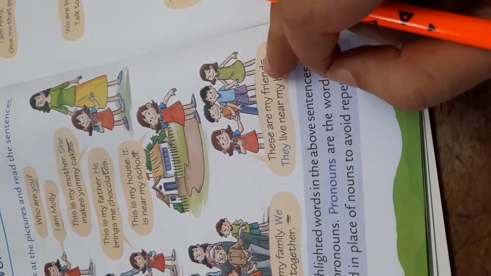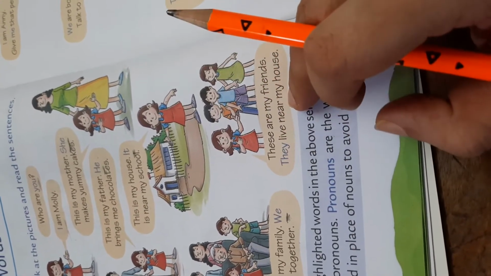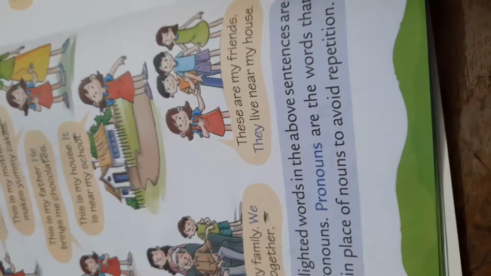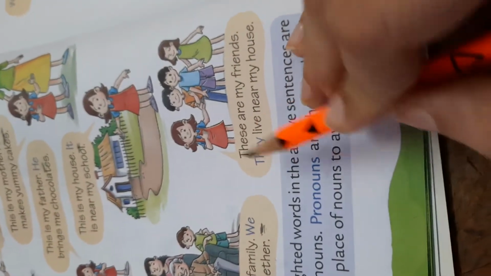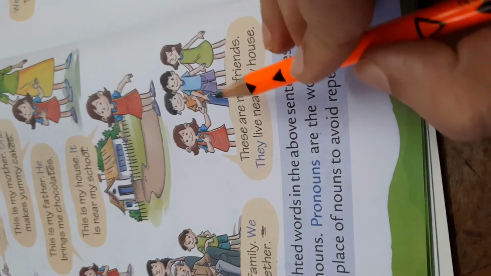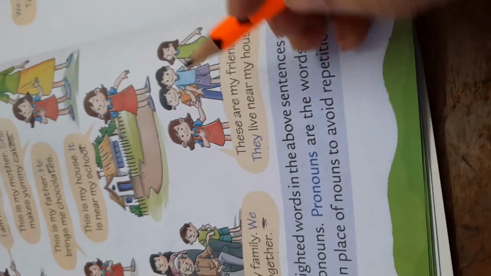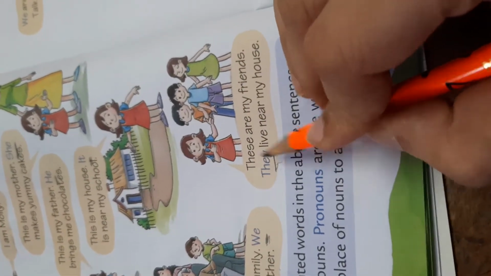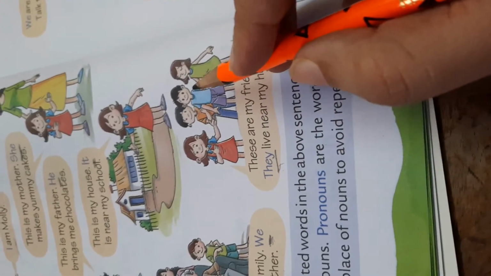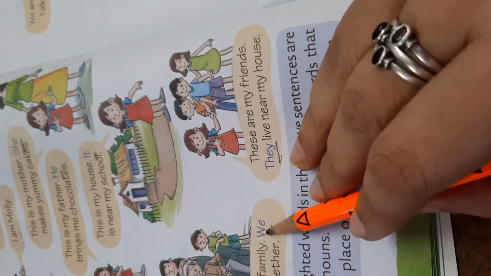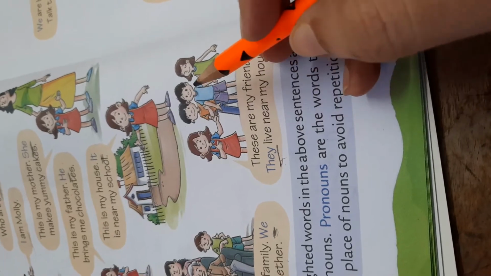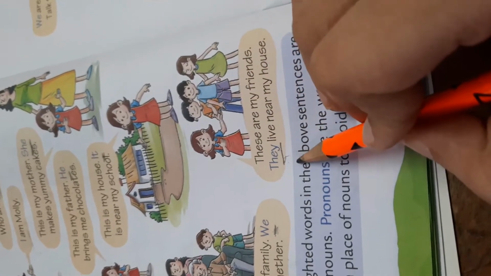These are my friends. They live near my house. Why are we using they here? Because I am telling about my friends. That's why we are using they here, and they are more than two. But why are we not using we? Because we are telling about someone else. Okay, that's why we are using they.